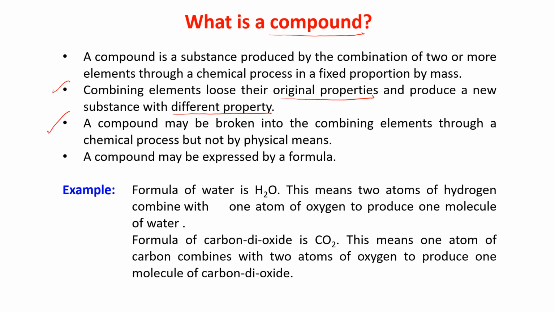Number 3, a compound may be broken into combining elements. You can break that compound into combining elements through a chemical process, but not by physical means. That means suppose you want to separate the thing by hand picking, you cannot do that. That is a physical method.